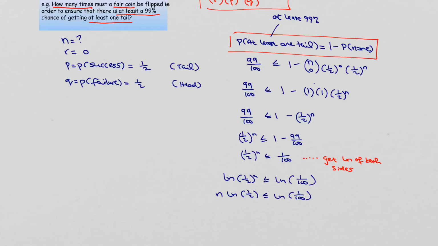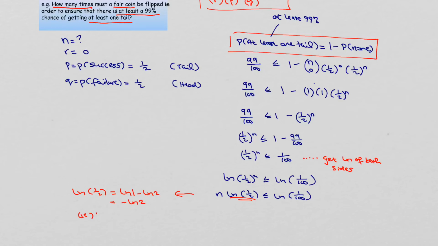Now, if I divide both sides across there by natural log of a half, I have to be very, very careful, because natural log of a half is the same as saying natural log of 1 minus natural log of 2. And natural log of 1 is 0, which leaves me with minus natural log of 2.